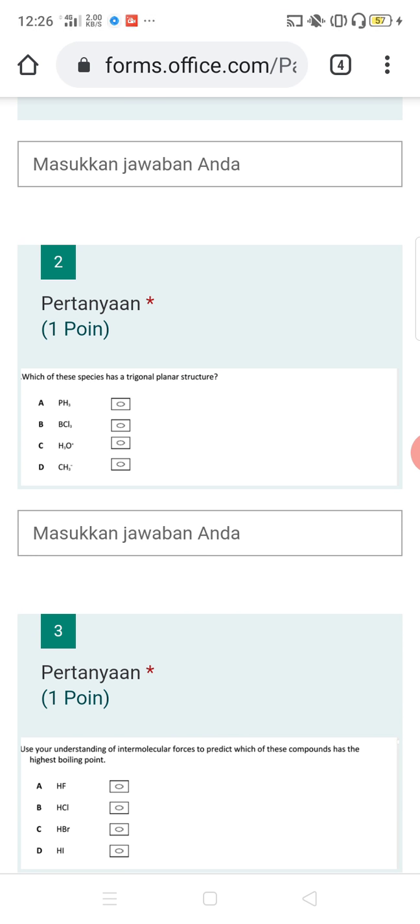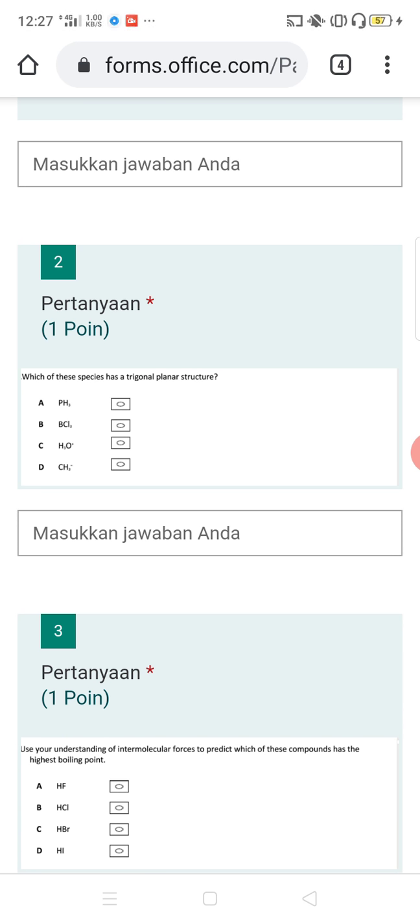It is B, because in PH3, phosphorus hydride, there are 5 electrons in phosphorus. The 3 electrons of phosphorus are occupied by hydrogen. Therefore, in PH3 there are 3 bond pairs and 1 lone pair. So the bond angle is 107 with the shape of trigonal pyramidal. While in BCl3 there are 3 bond pairs and 0 lone pairs.